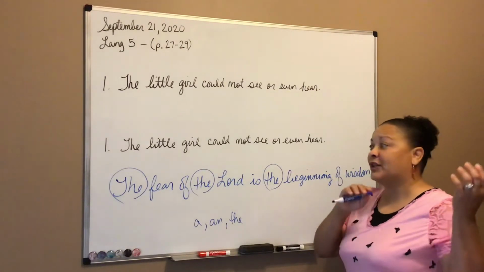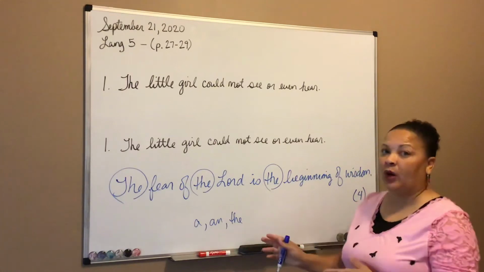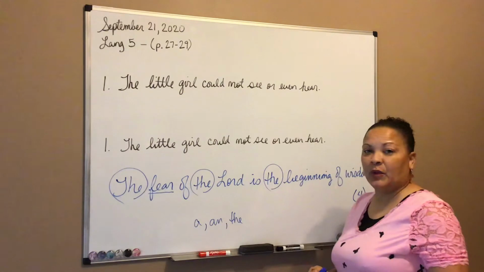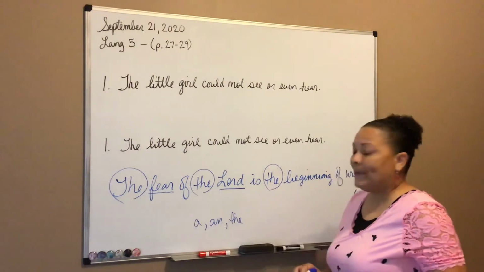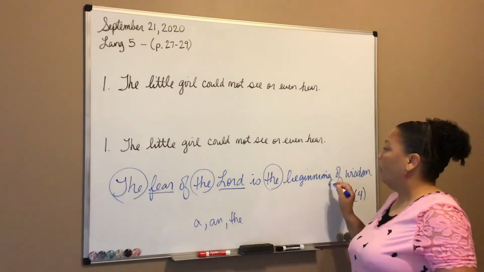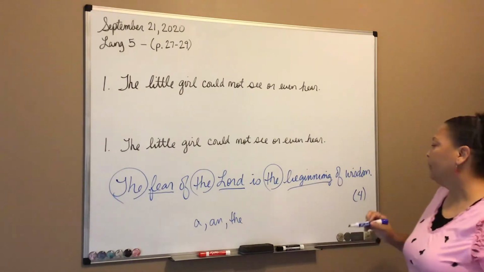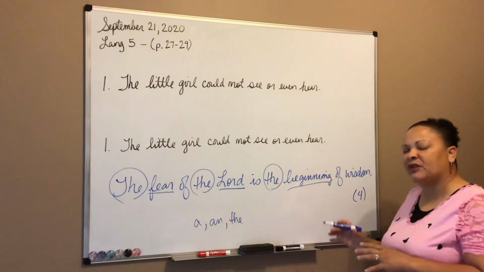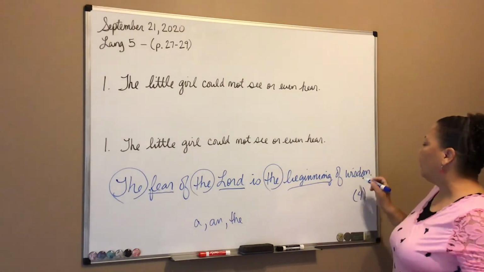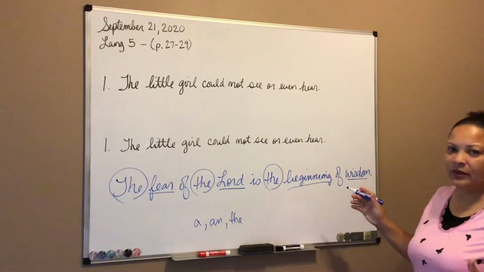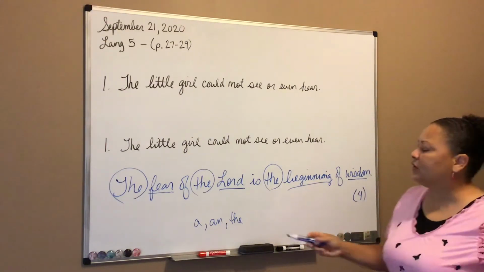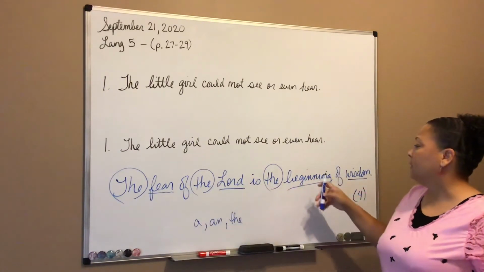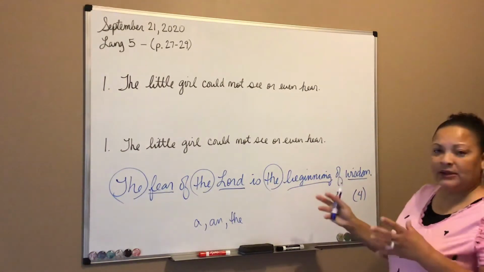So you should know that is 3 nouns following those 3 articles, all right? So the what? Fear of the what? Lord. Is the what? Beginning, okay? And then we're going to learn about prepositional phrases and objects of prepositions later on, but wisdom is also an idea, right? An idea to have wisdom. So, fear is a thing, Lord is a person. Beginning, right, is a time space.